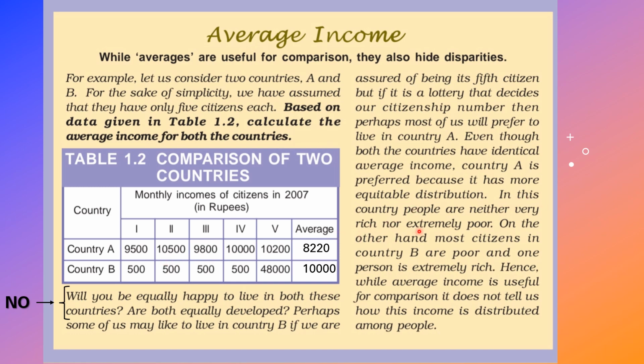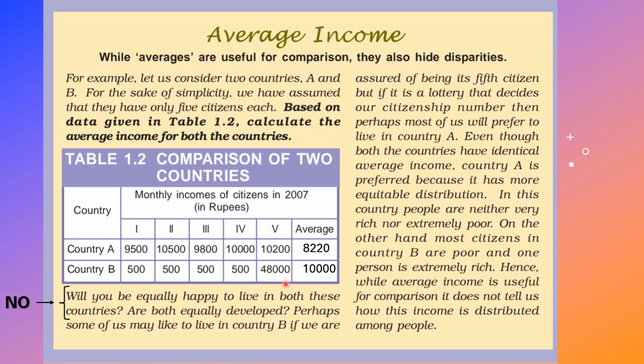In this country, people are neither very rich nor extremely poor. On the other hand, most citizens in B are poor and one person is extremely rich. You can see his salary and the other people's salary. How much is it? It is just 500 for each, but his is 48,000.